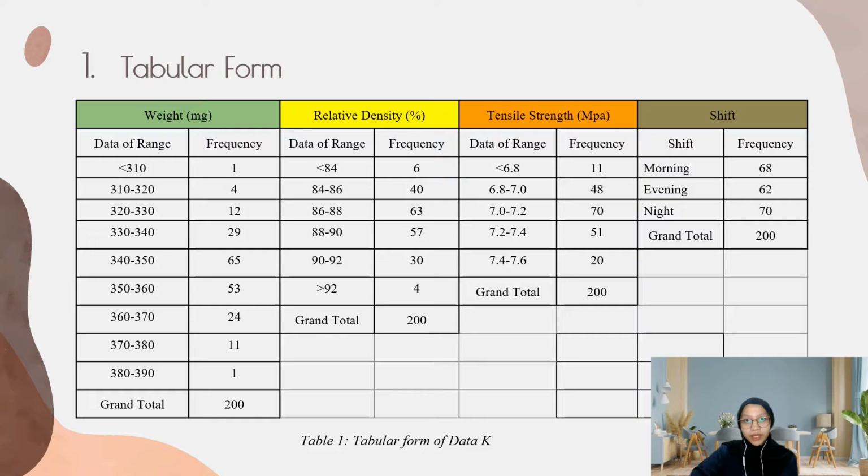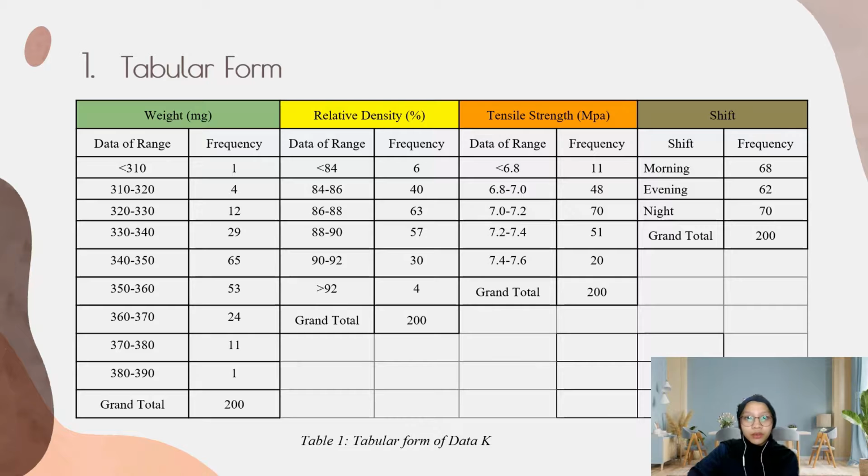From here, we see that the mode for the weight is between 340 to 350 milligram with 65 frequency. As for the relative density, the data is ranged from 84 to 92 with interval of 2%, and the mode for relative density is from 88 to 90 with 57 frequency. For the tensile strength, we can see that the mode is from 7 to 7.2 megapascals and the range is made between 6.8 to 7.6 with 0.2 megapascals interval.